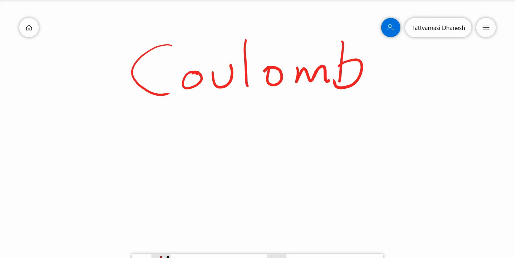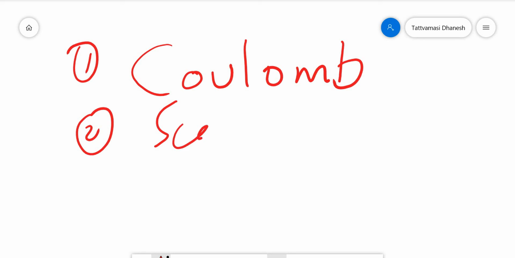If somebody asks what is the formula for mass, we can't tell, because it's a fundamental quantity. What is the formula for length? No, it's a fundamental quantity. There is no such formula. In the same way, charge also does not have a formula. Its unit is Coulomb. We measure it in microcoulomb, nanocoulomb, and so on. And one more thing is that it's a scalar quantity. That is very important. First point, its unit is Coulomb. Second point, it is a scalar. Physical quantities are classified into two: vectors and scalars.